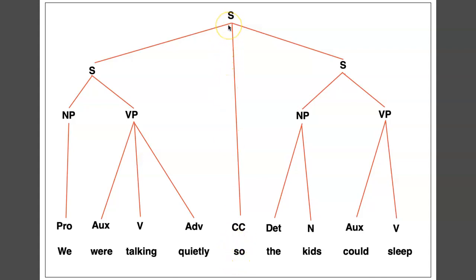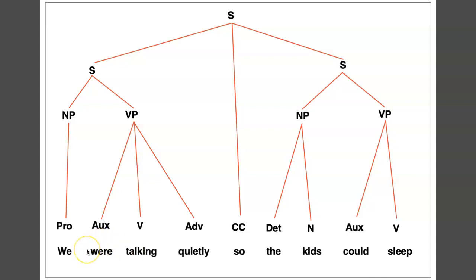So there's a kind of symmetry with this. The sentence itself begins up at the top node here and branches into two sub-sentences, S and S. There's the CC in the middle which joins them. Then it's just a matter of mapping out each of these sides. This side: we were talking quietly. That's its own independent sentence.